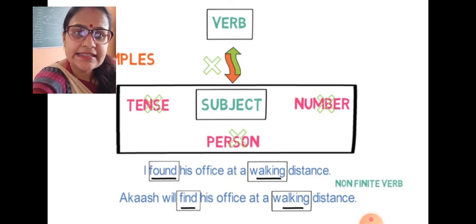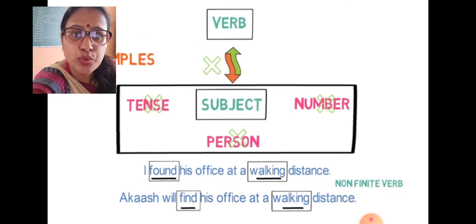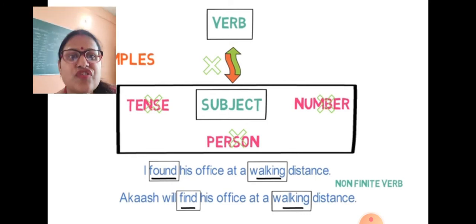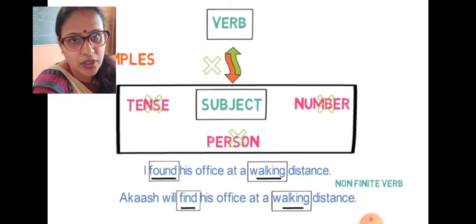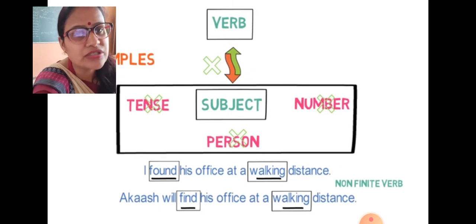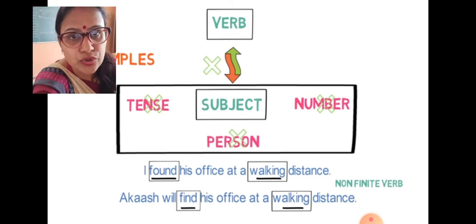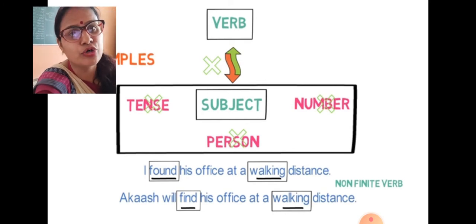And in the next sentence, this sentence is all about future. "Will". Akash will find his office at a walking distance. So again you can see that they have not made the changes. They have simply used a verb where the verb is not related to the tense, person or number. It is just to give you the meaning of the sentence. So this kind of sentence becomes our non-finite verbs.